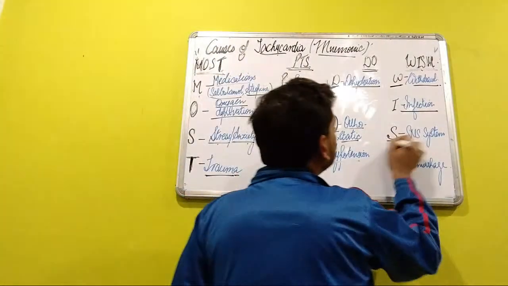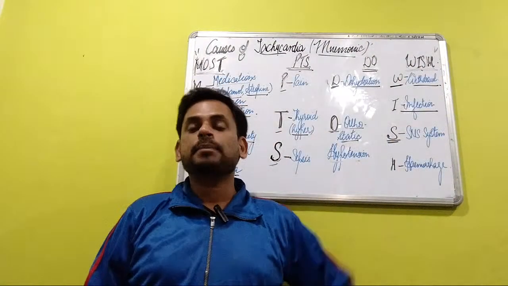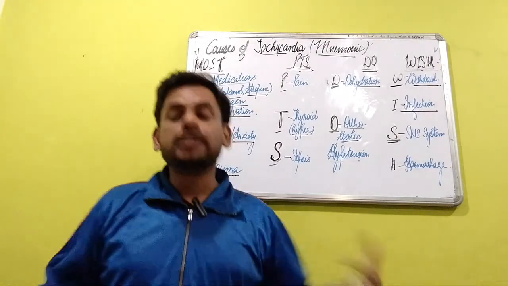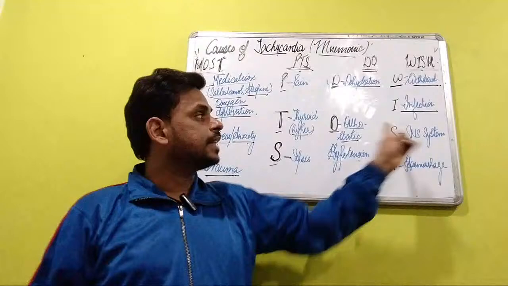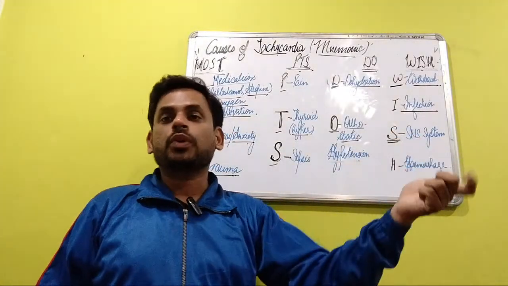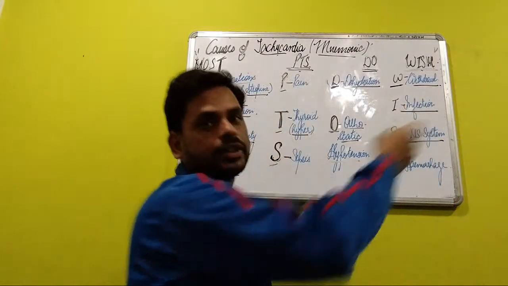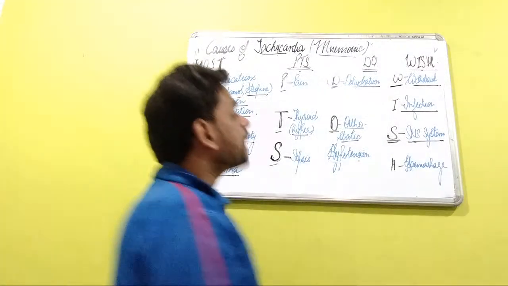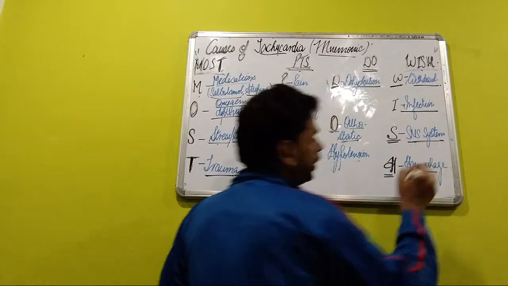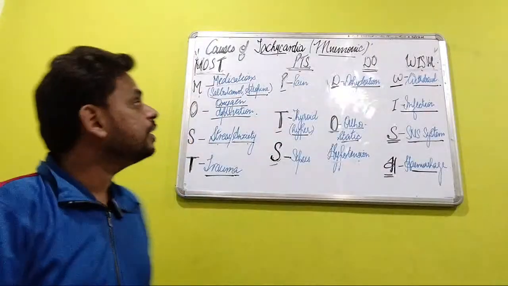The S of wish is referring to the SNS, that is, sympathetic nervous system activation. Whenever there is stimulation of the body's sympathetic nervous system, it is going to cause tachycardia, an increased heart rate. And the H of wish is referring to hemorrhage. In situations of hemorrhage also, tachycardia can be precipitated.